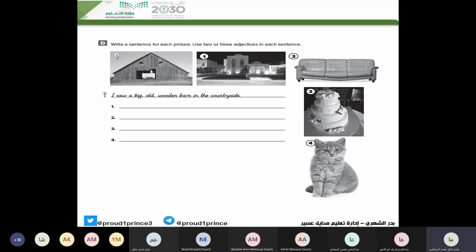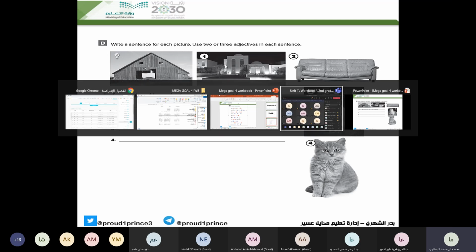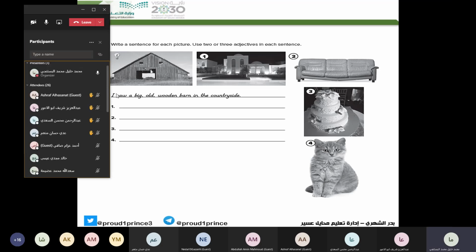Number 1, who can describe the second picture? This is a house. It is what? Maybe a big. Who can try? Ashraf? Are you here, Ashraf? Yes, sir. Look at the first one and try to describe it using 2 or 3 adjectives.